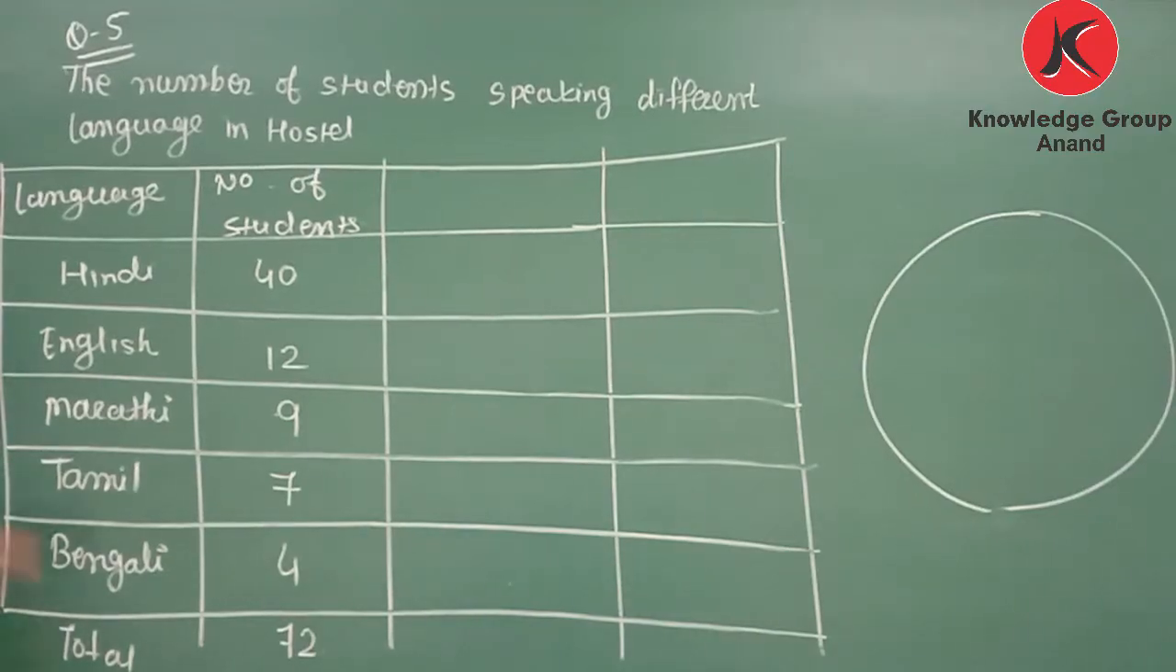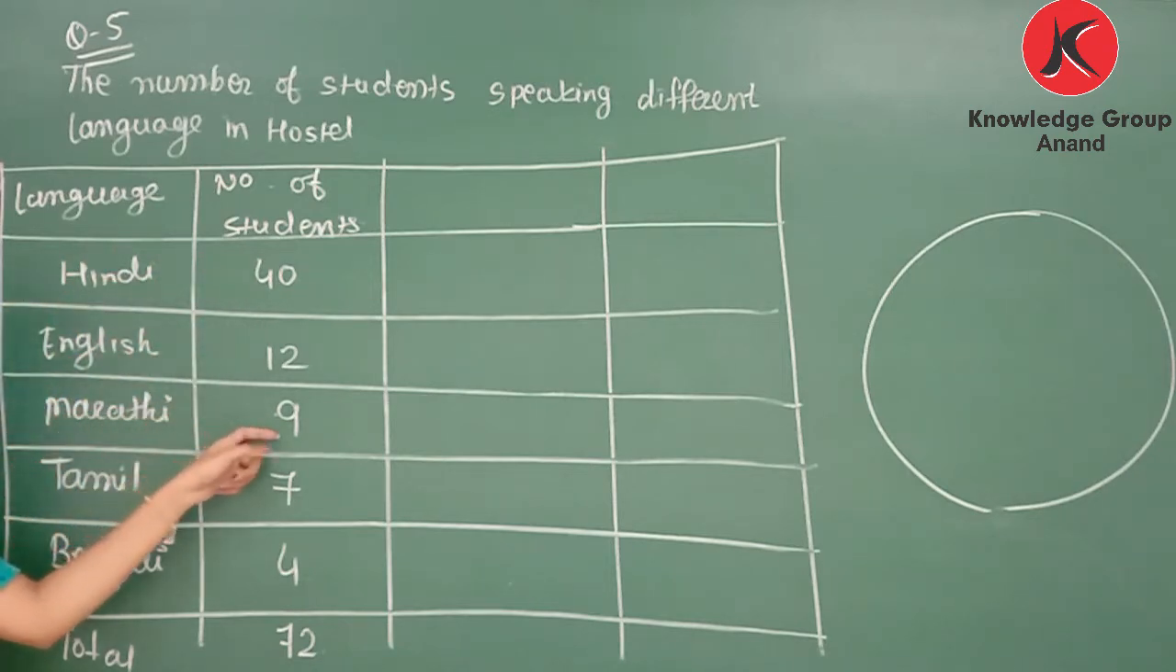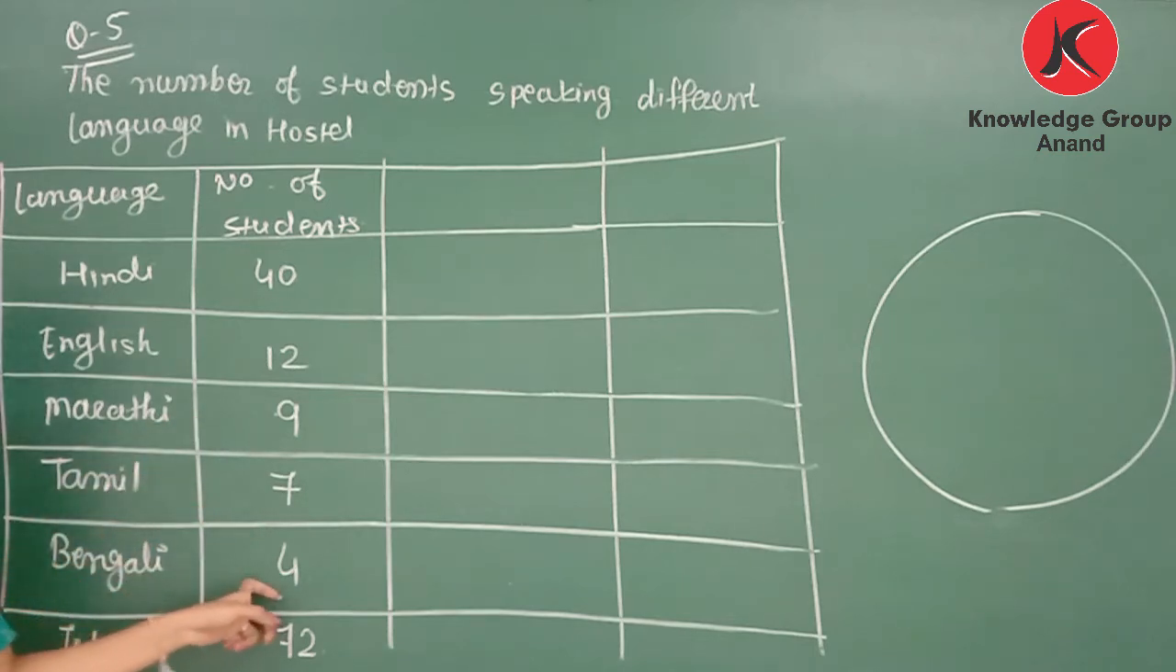Now next one. Here the languages spoken by different students in a hostel are given. So Hindi is spoken by 40 students, English by 12 students, Marathi by 9 students, Tamil by 7 students, and Bengali by 4 students. Total students in the hostel is given as 72. So this question we already solved in homework. Today we will cover it again.